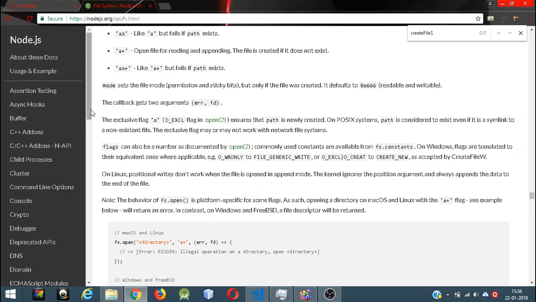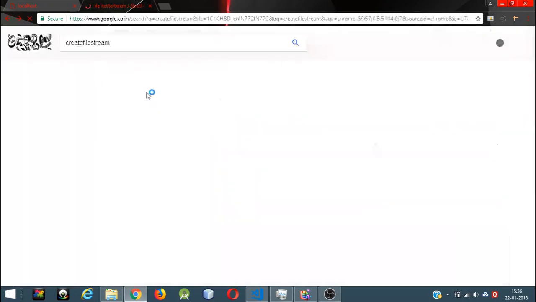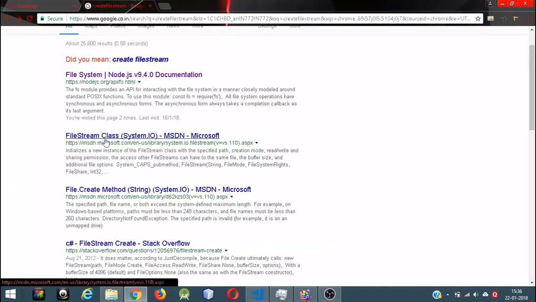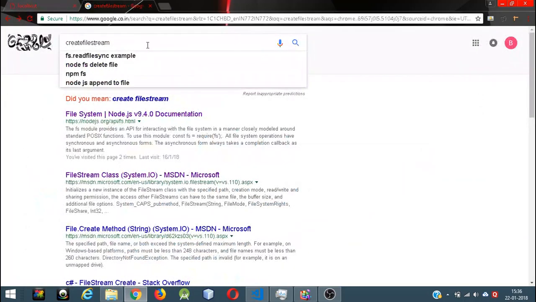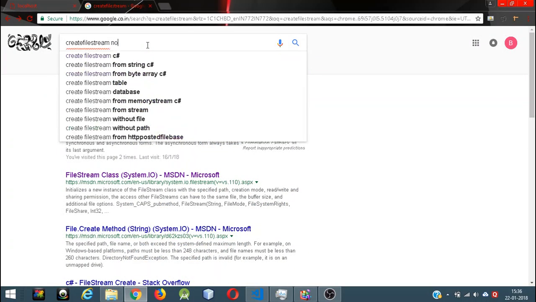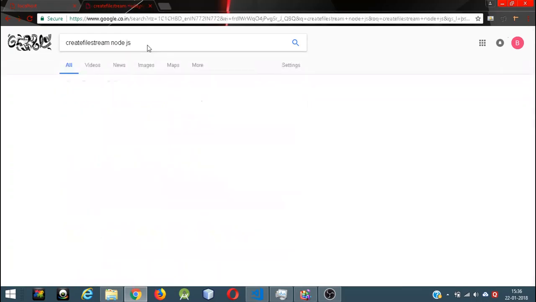File. What am I doing? Something I'm doing wrong again. So create file. What's wrong? What's going on? Unfortunately, I cannot find what I'm looking for. So create file stream Node.js. Let's see this.